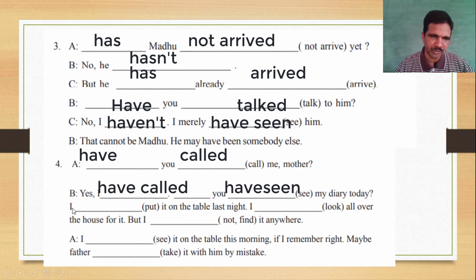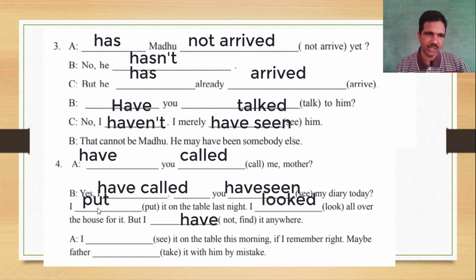Next, come to the next point. I dash put it on the table last night. Here very clearly last night, yesterday, last month refer to simple past tense. Put, put, put: the second form of the verb is also put. I put it on the table last night.